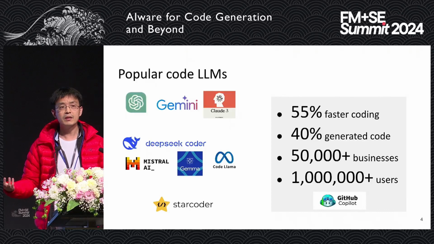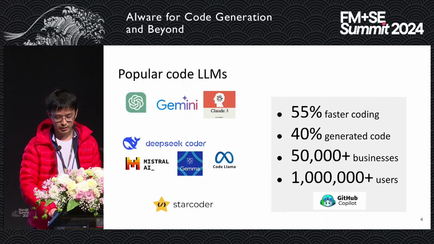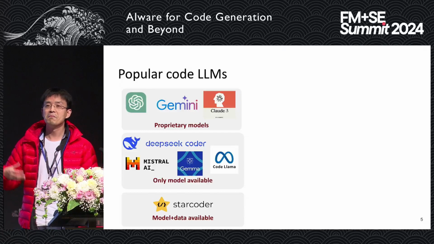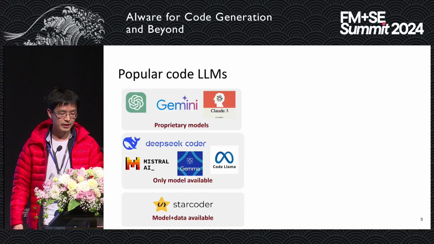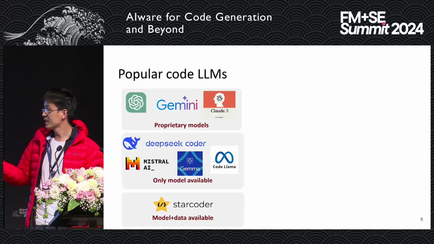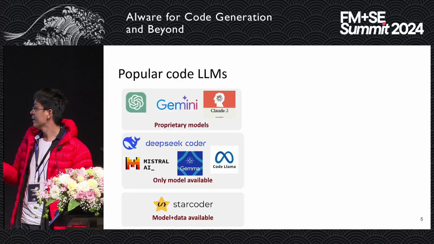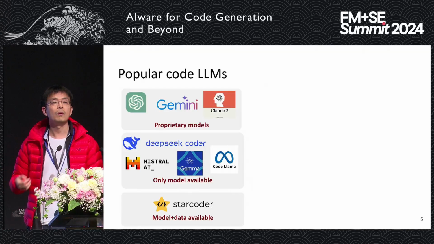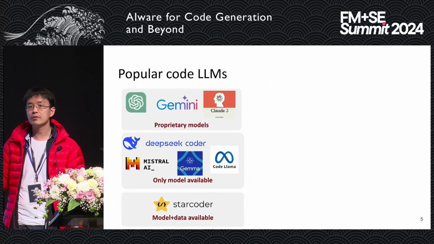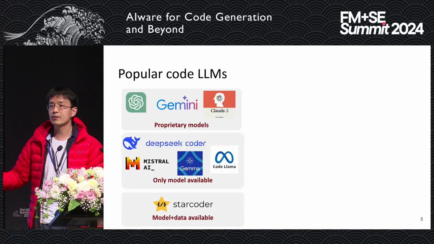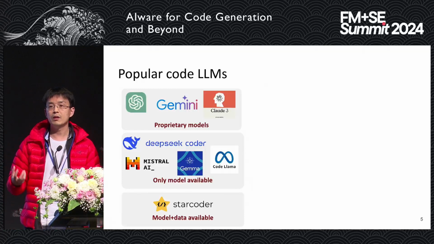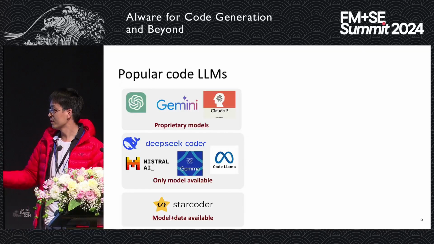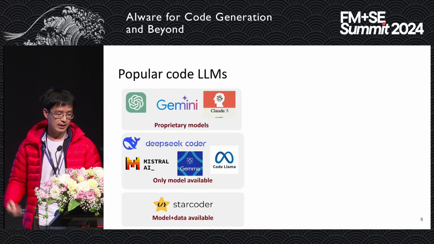But what's the current status of those code models? Some of those are closed source models, some are open source models, but what did they open? For example, even for open source models like DeepSeek, Mistral, Gemma, and Llama, you can only access the model weights, while the actual data used to train those models is still not available. The only one I know is StarCoder, for example, which released both the model weights and the actual training data. But of course, StarCoder is a little bit outdated now.